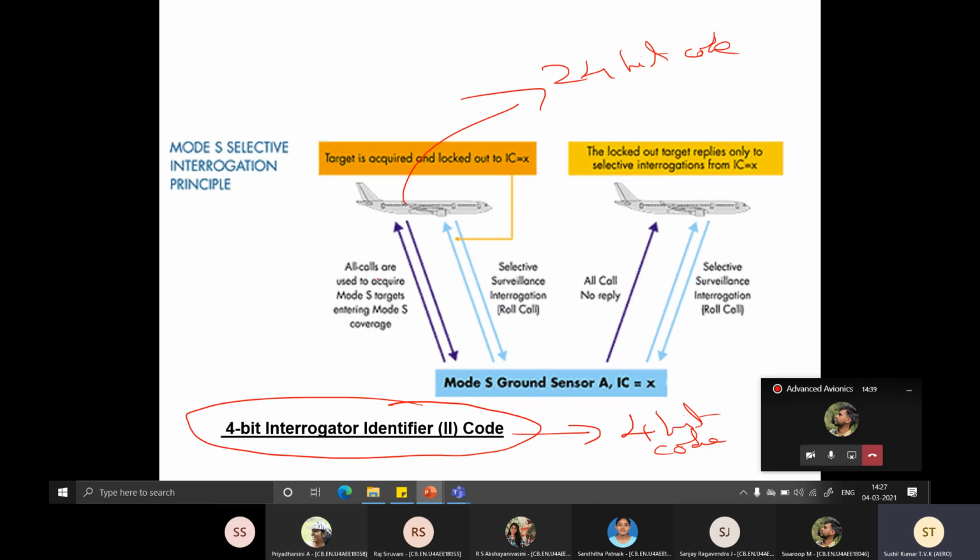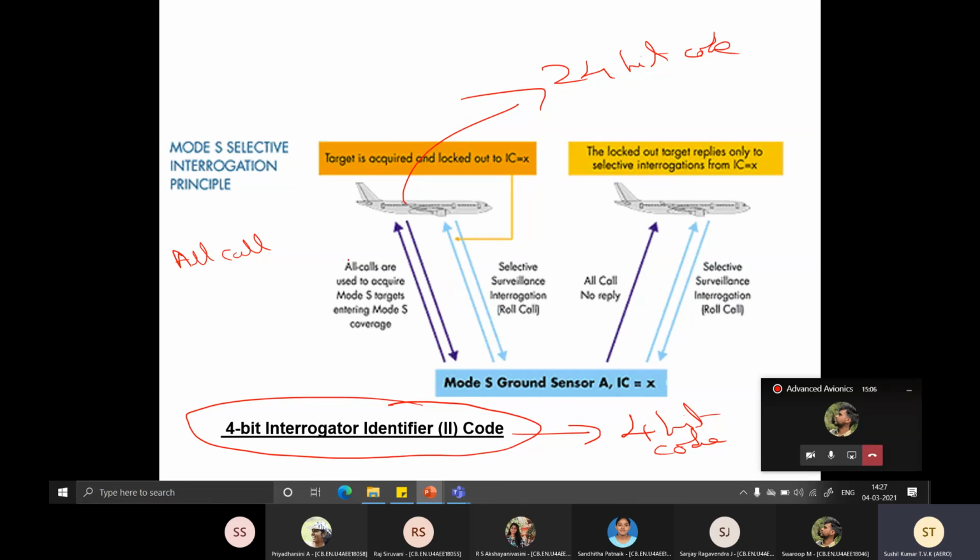First one is called all call. All call is just a broadcast. The ground sensor just transmits the all call, and any aircraft in the coverage area will start replying to this particular ground sensor. Here you're not displaying anything.